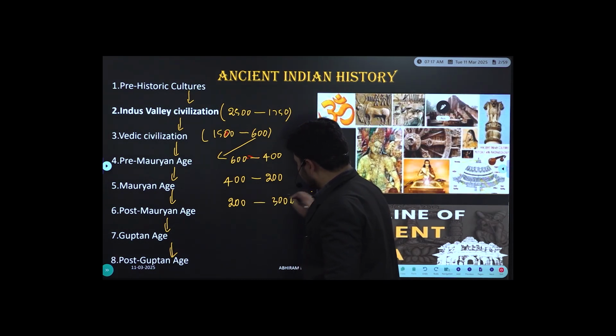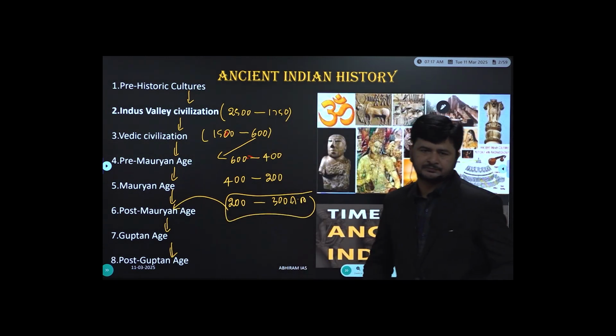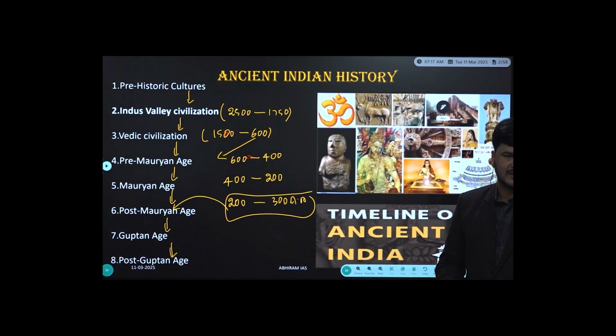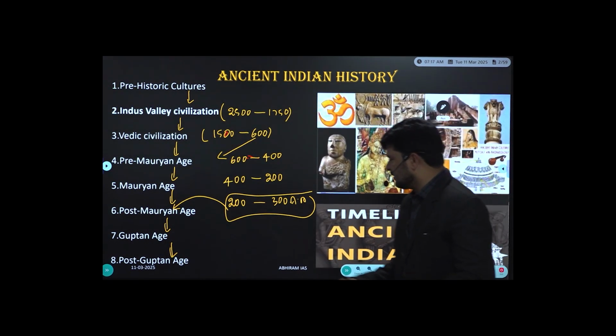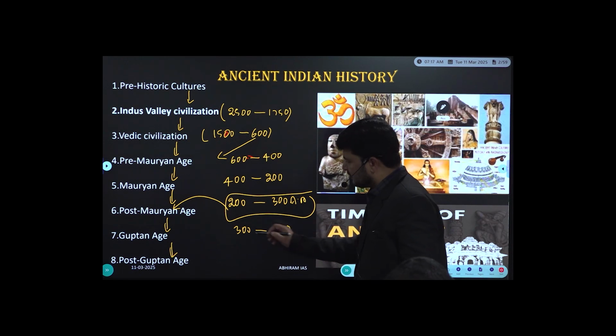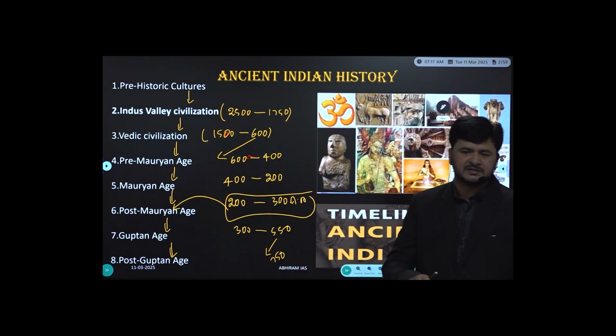It was in the post-Mauryan age that we enter AD, so the history of 500 years will be dealt with under the tag called post-Mauryan age. Guptan age, 300 AD to 550 AD. The 8th and last chapter, 550 AD to 750 AD. That's it.